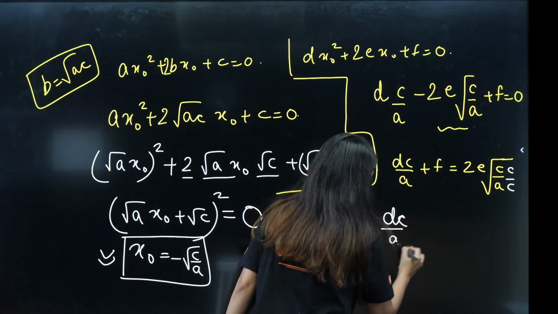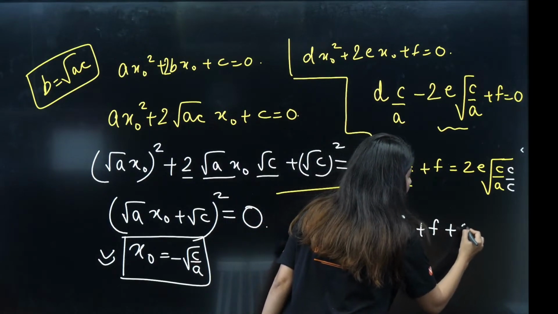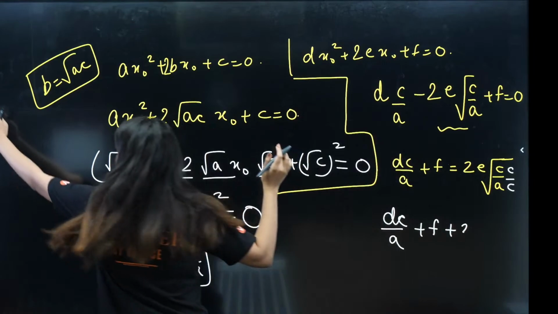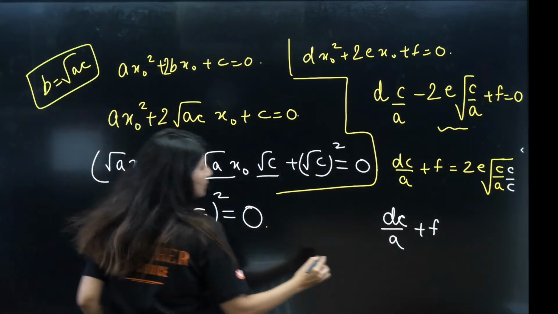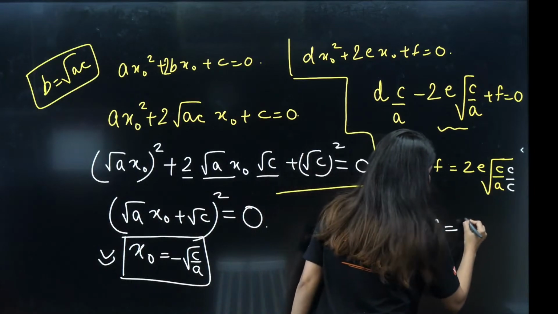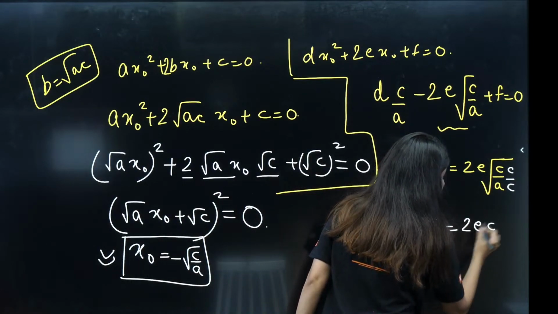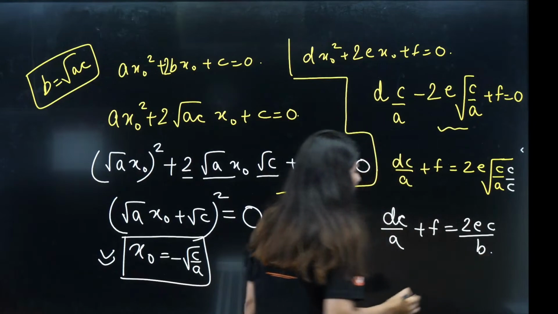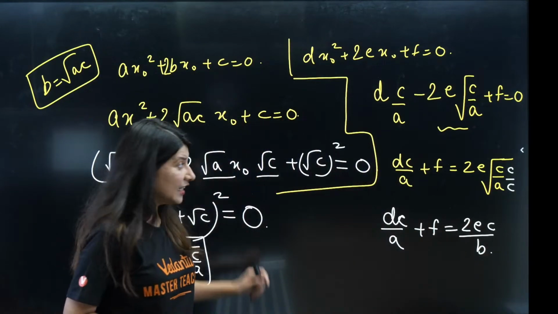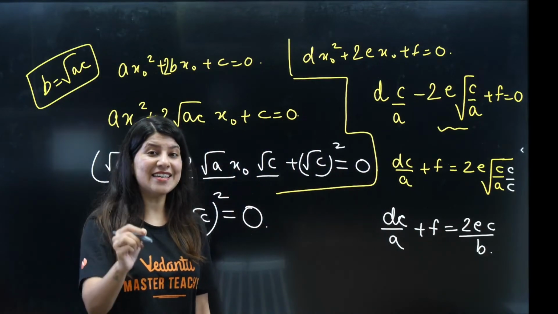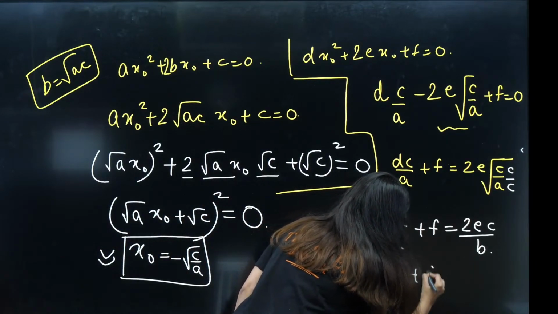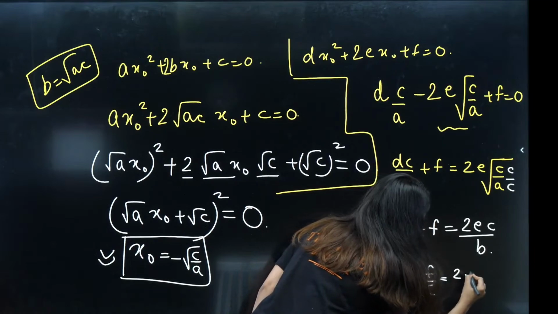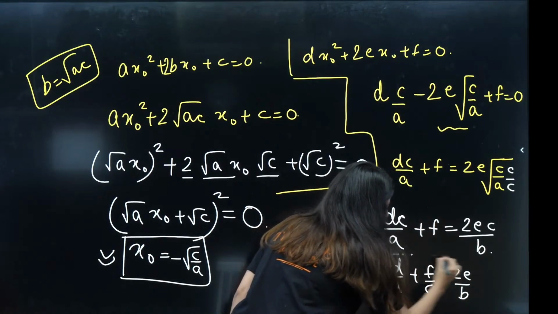dc by a plus f is equal to 2ec by root AC, which is, by the way, B. Divide the whole equation by c and you will see the magic. d by a plus f by c is equal to 2e by b. Can you see the magic?